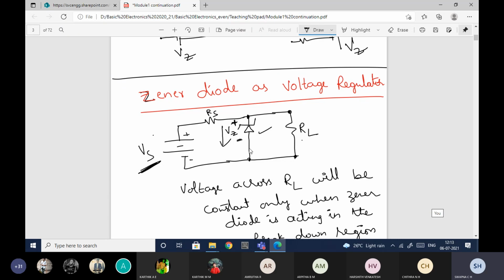Okay, so whatever voltage I will have across the Zener diode, the same voltage should also be there across the load. Only then I can say that the Zener diode is used as voltage regulator. Voltage regulator in the sense it will provide constant voltage value across the load.